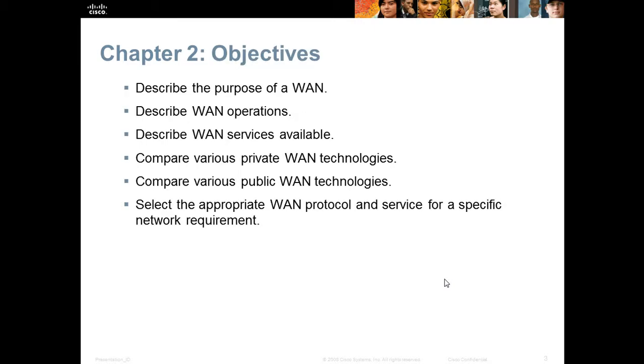The main objectives of Chapter 2 are: what is the purpose of a WAN, how the WAN operates, which WAN services are available, and we will compare the various private WAN technologies. We will compare the various public WAN technologies, and we will select the appropriate WAN protocol and services for a specific network equipment.